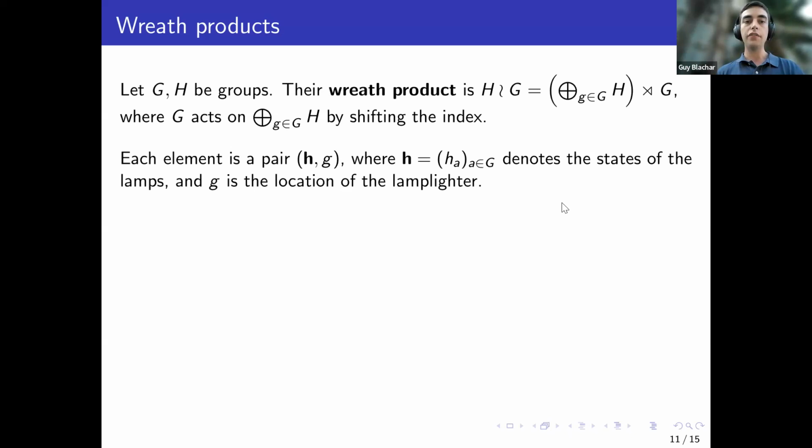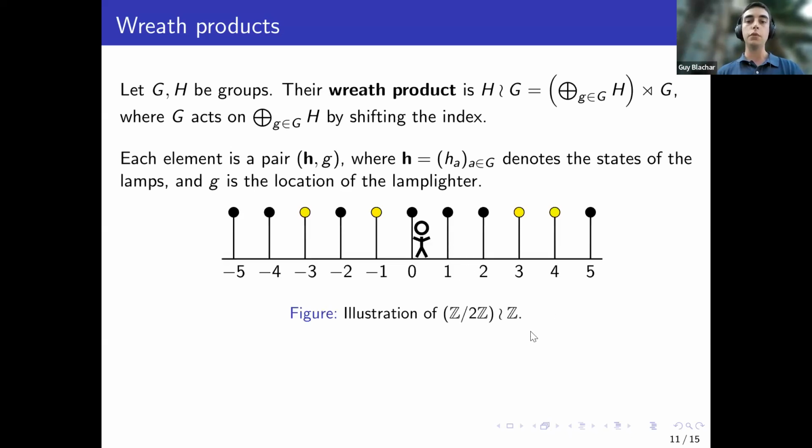Now, this is an illustration of the usual lamplighter. The classical lamplighter group is a wreath product of Z with lamps in Z mod 2. On each element of Z, I place a lamp, which can be either turned on or off. This is the Z2 element. And then we have this little person, this little lamplighter, that can walk on Z.